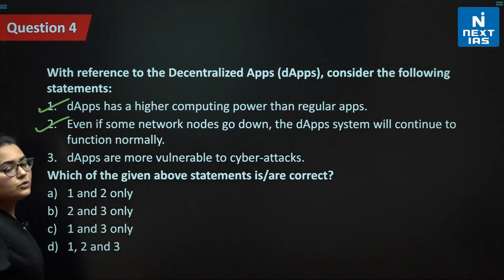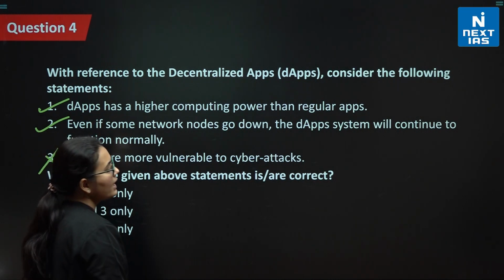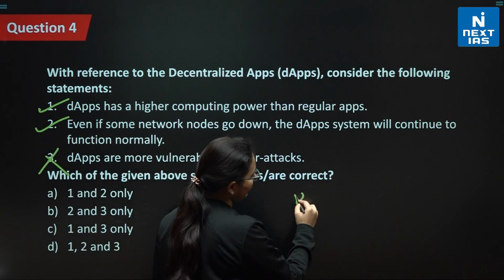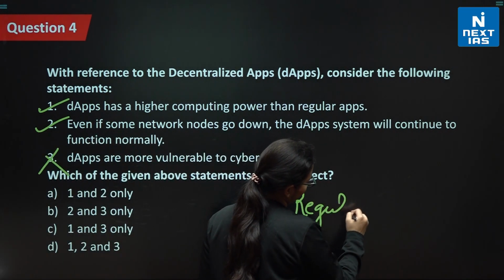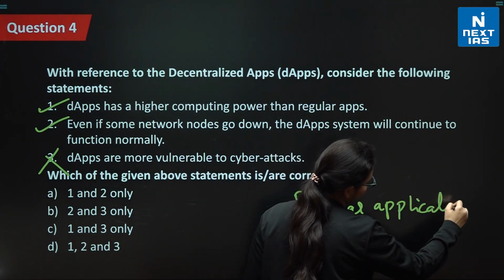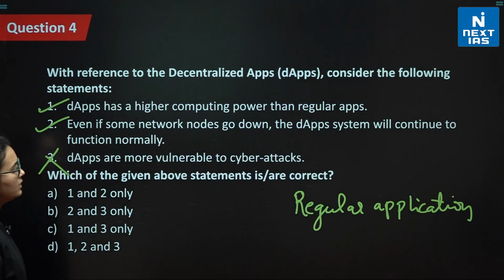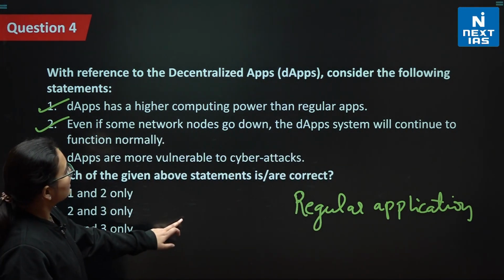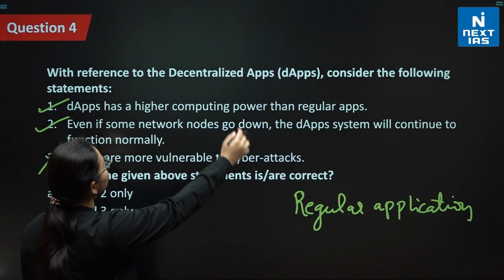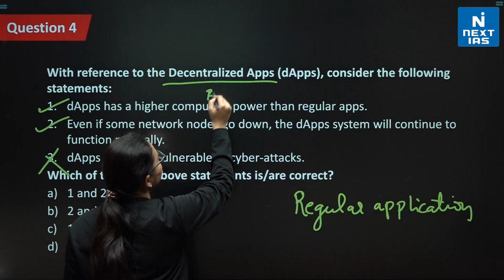dApps are more vulnerable to cyber attacks. Absolutely wrong. They are less vulnerable as compared to the regular applications. I hope that's clear to you. And we know that dApps adopt what? They adopt blockchain technology.